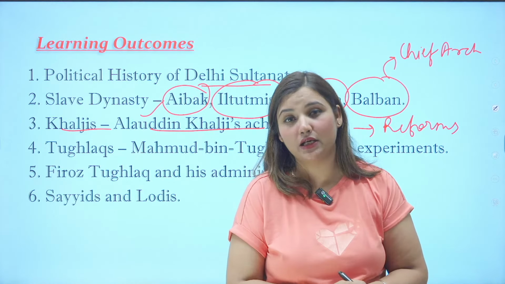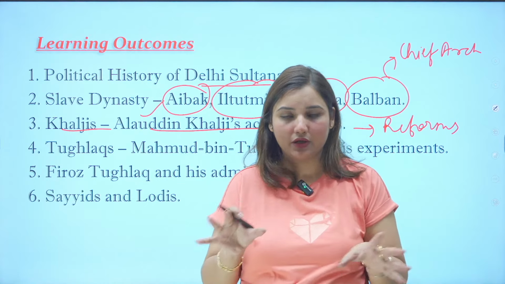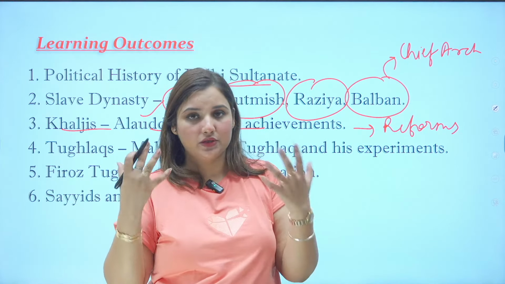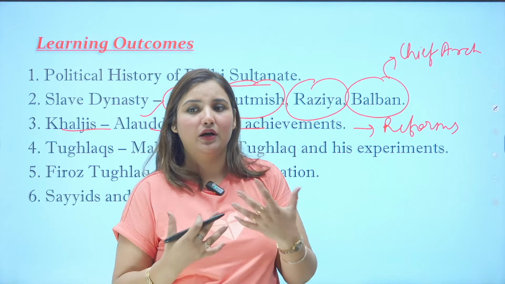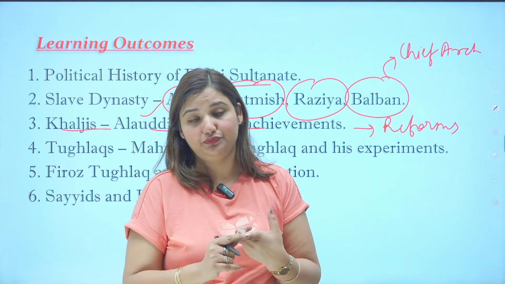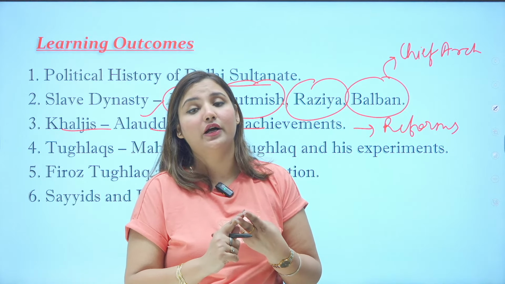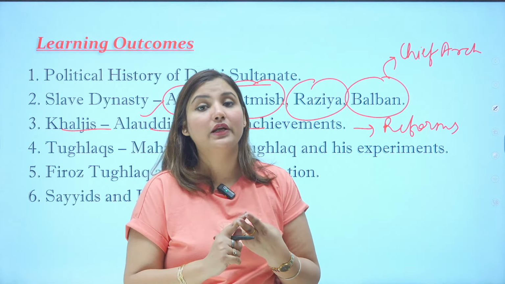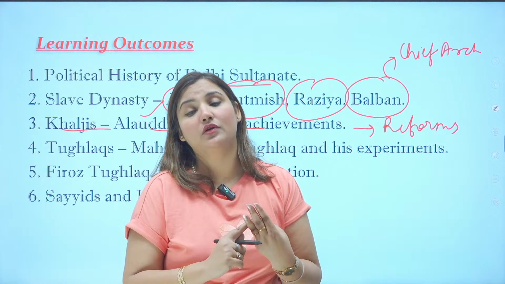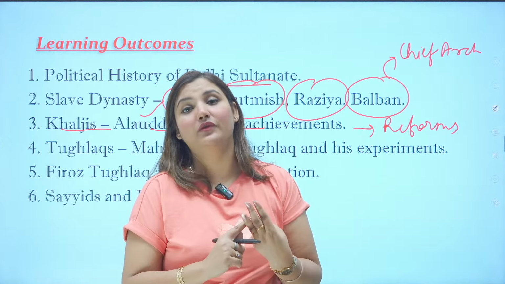These kinds of stories are written on Google, but you don't need to go into that, because UPSC will never ask you. UPSC is never interested in how a ruler was killed, because these big rulers were killed in very problematic situations. Like Akbar, he died due to loose motions. Humayun slipped from the stairs of the library. Kutubuddin Aibak fell from the horse while playing chogan. These kinds of deaths happened in history.